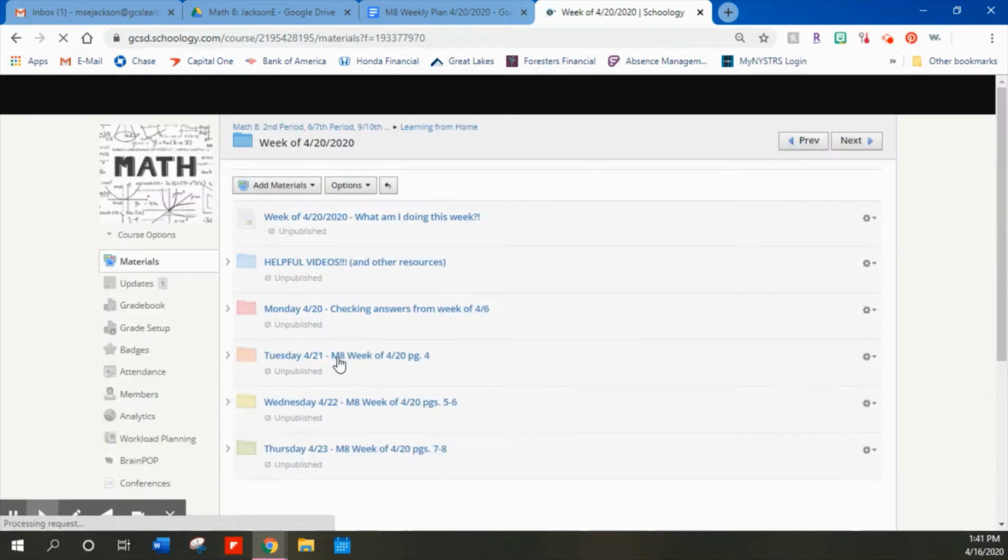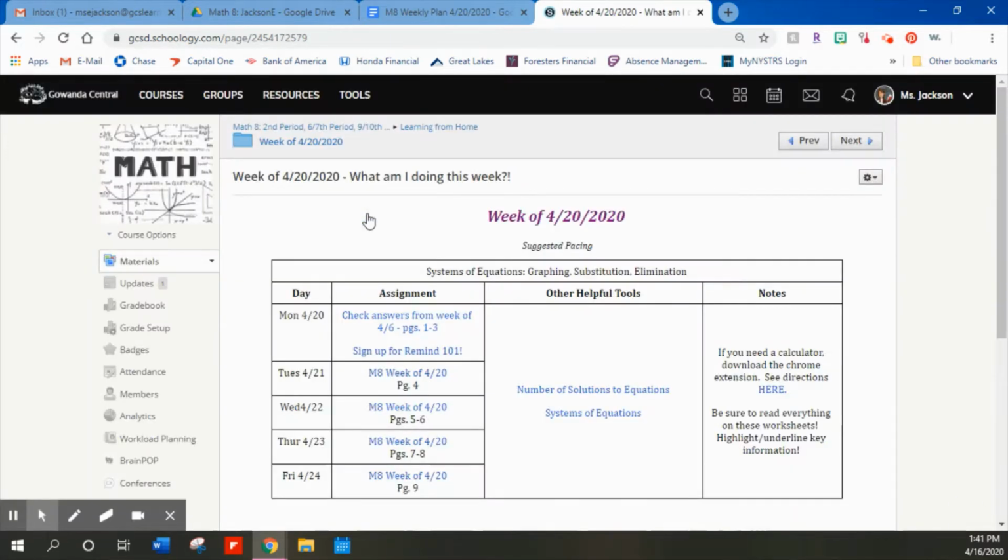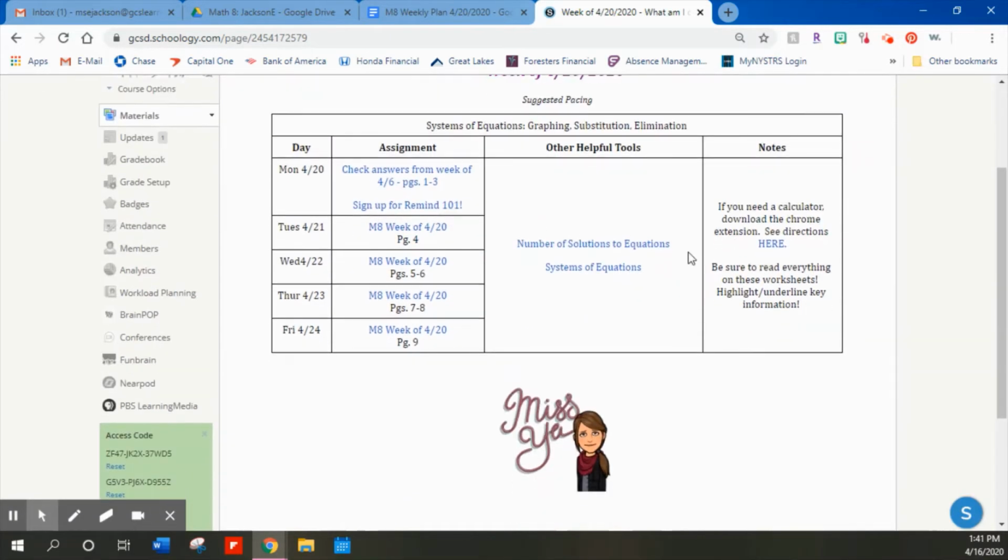So when we click on that, let's just take a look at what we're doing this week. Remember, I break it down for you on a daily basis, but if you want to get more or less done in a day, that's totally fine. So on Monday, I do want you to check over your work for not the previous week, because the previous week was the spring break challenge, but from 2 weeks ago. And that's going to be pages 1 through 3 in the packet.